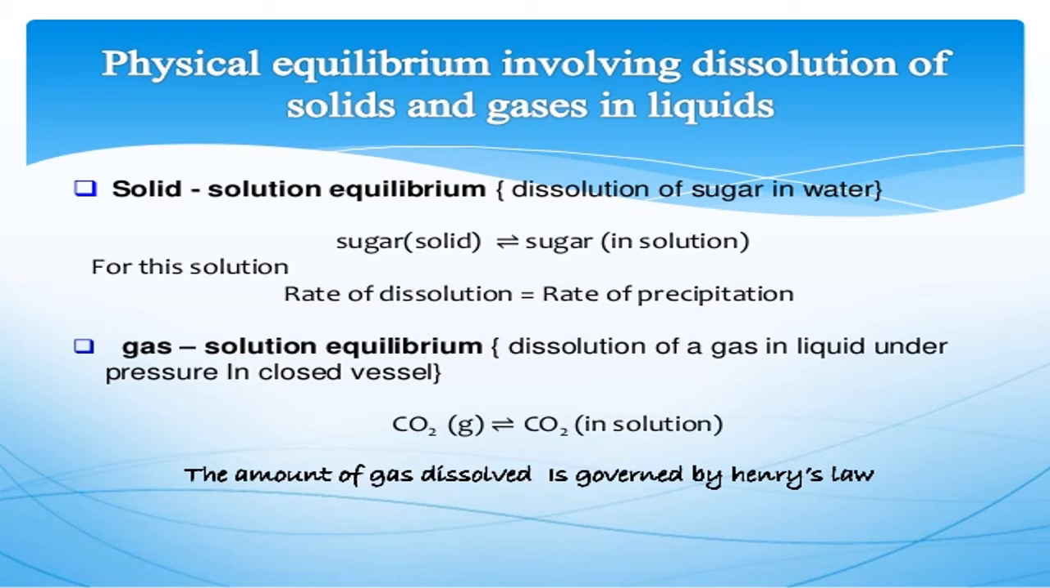Now we go to one more small topic, that is physical equilibrium involving dissolution of solids and gases in liquids. Solid in liquid, gas in liquid. Already we learnt solid in liquid. This is also called: rate of dissolution is equal to rate of precipitation. When both are equal, that is called solid-solution equilibrium. Now second is gas in liquid. Some amount of gas dissolves in the liquid, and after some time, whatever dissolved gas is there wants to come out in the closed container. This happens in where?